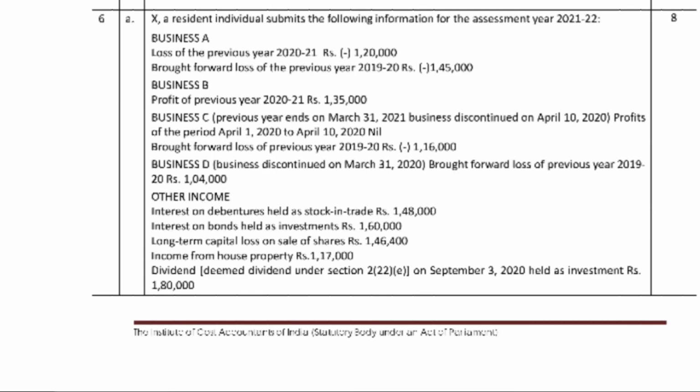Deemed dividend should be added. Brought forward losses of previous year.